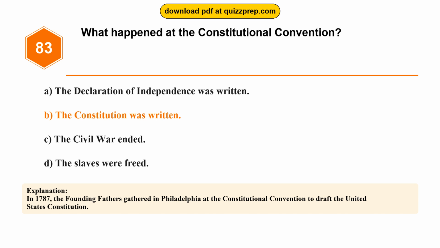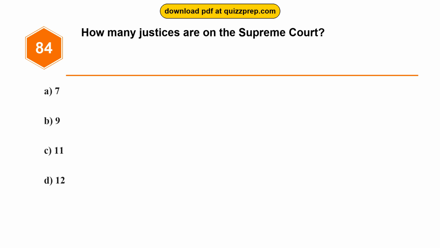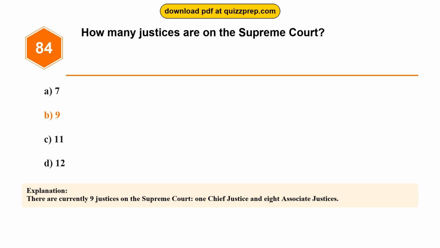Question 84. How many justices are on the Supreme Court? Option A. 7. Option B. 9. Option C. 11. Option D. 12. The correct answer is option B. 9. There are currently 9 justices on the Supreme Court, 1 Chief Justice and 8 Associate Justices.